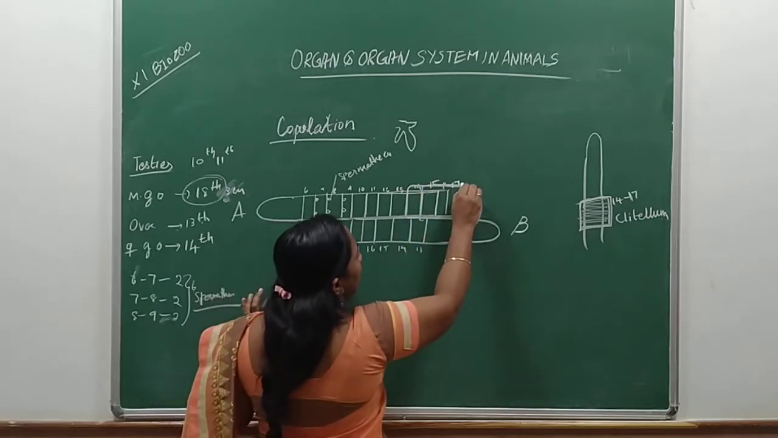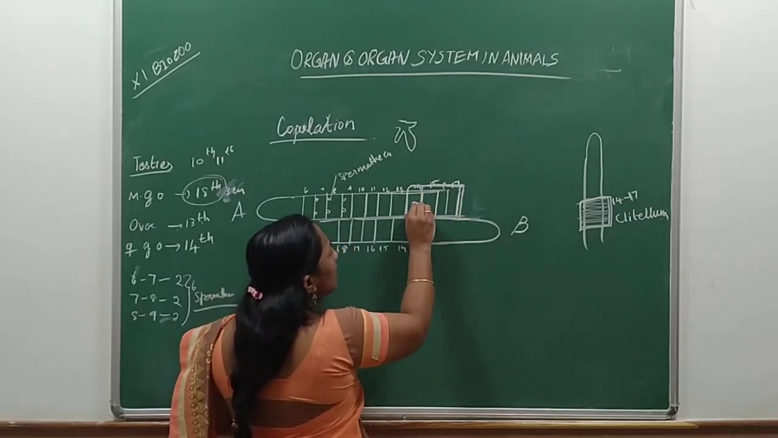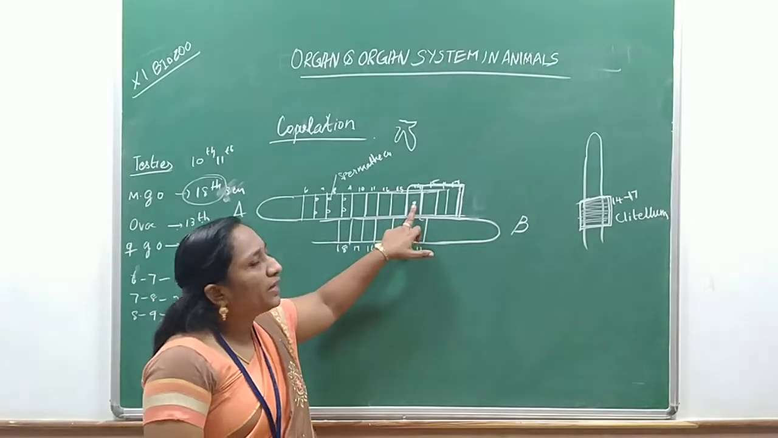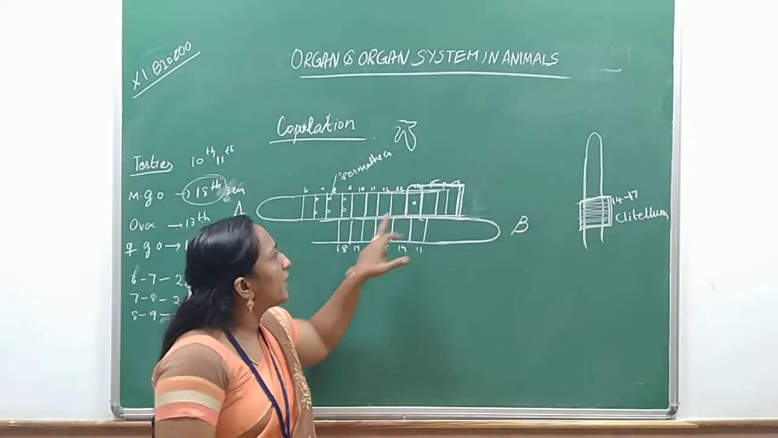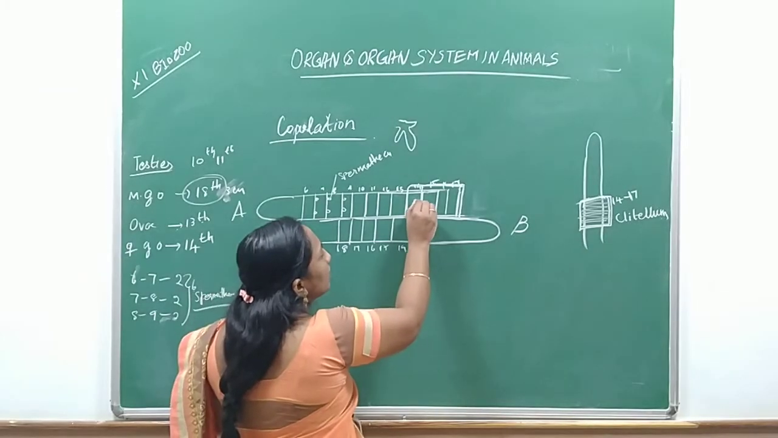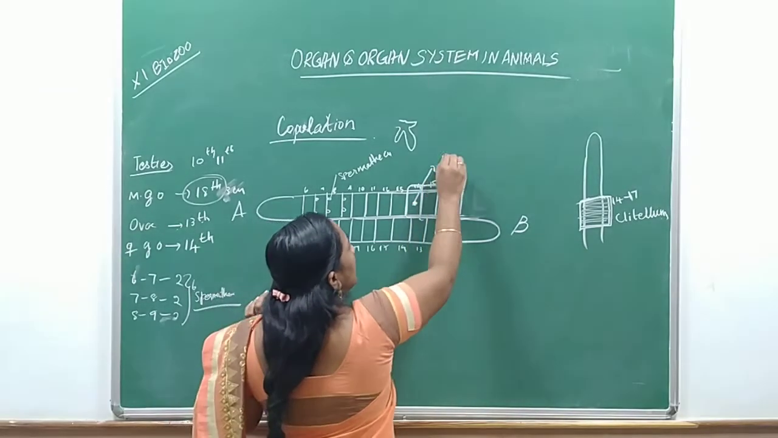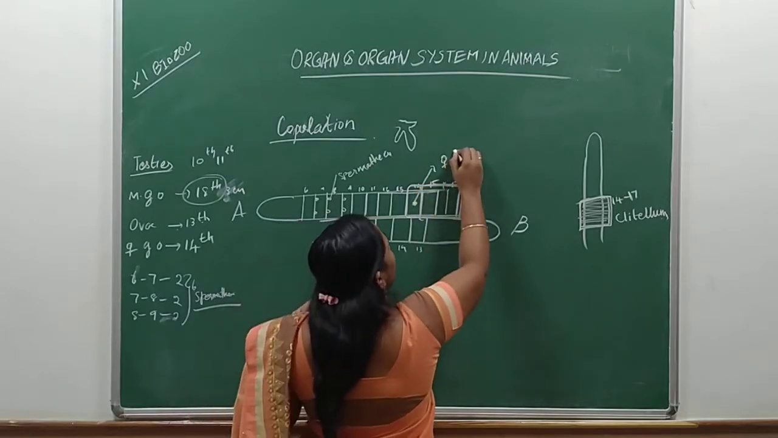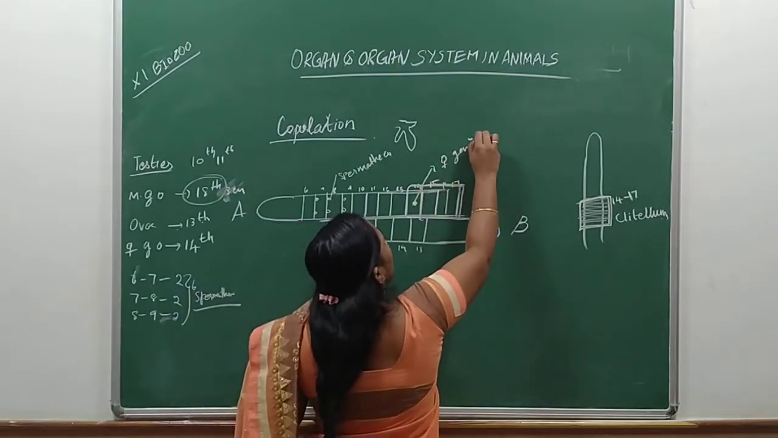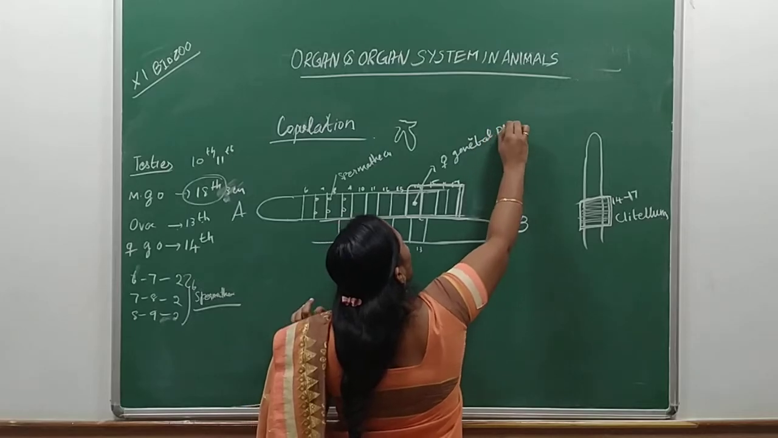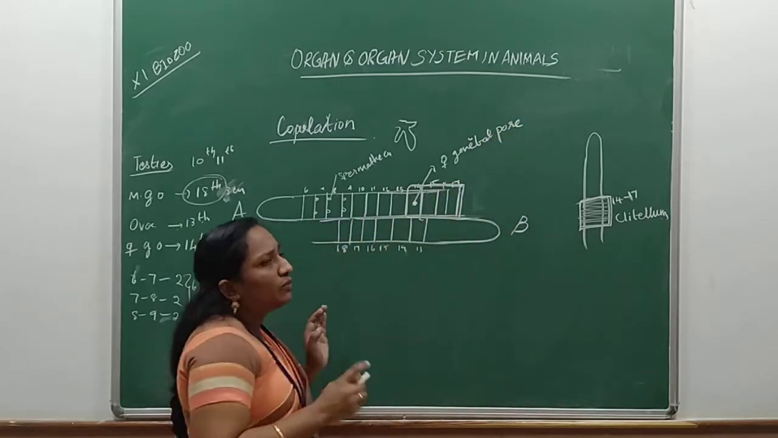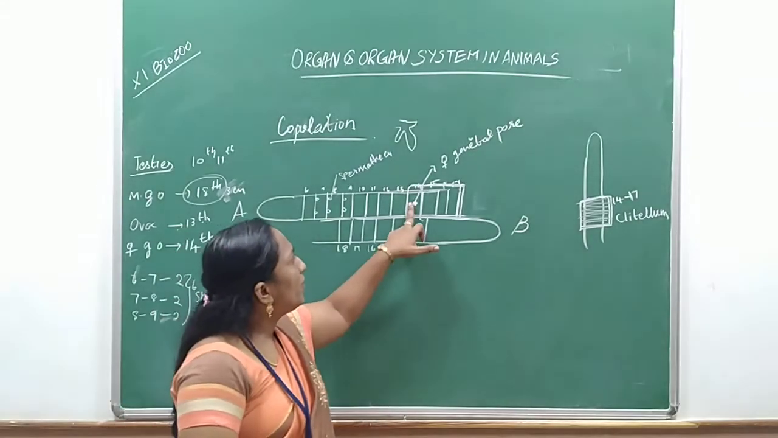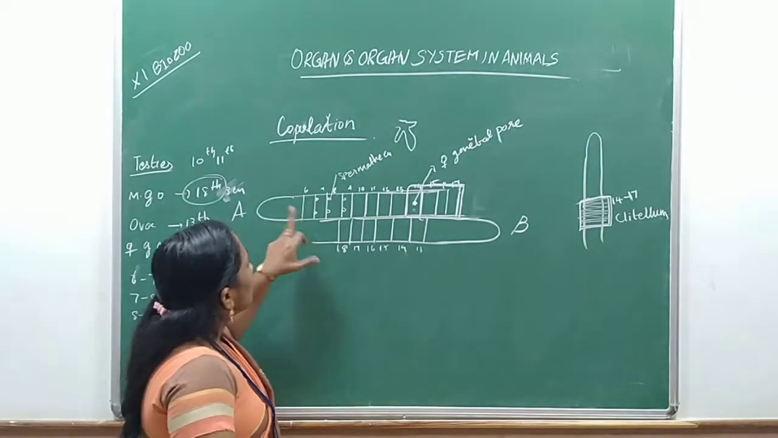Okay. So inside the 14th segment, in the middle of the ventral side of the 14th segment, you can find this, which is called the female genital pore. It is found inside the tissue of the clitellum. So, female genital pore.